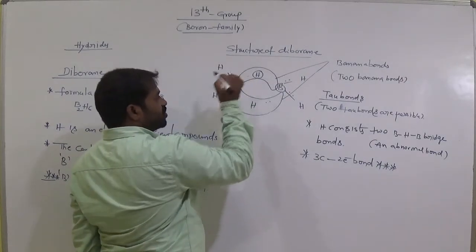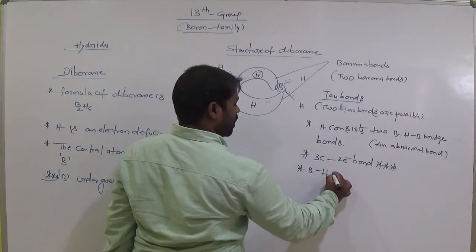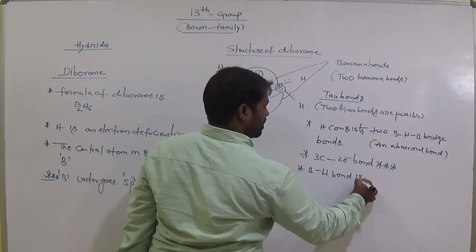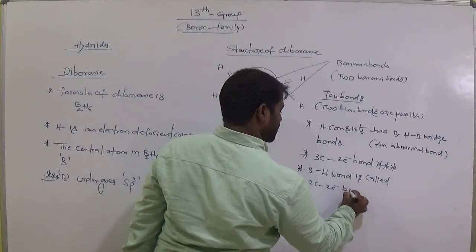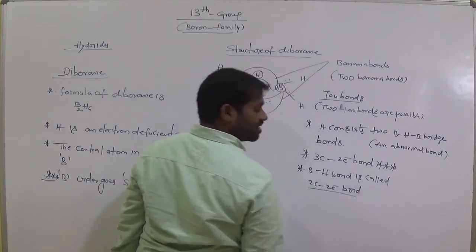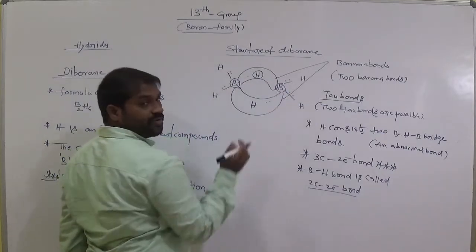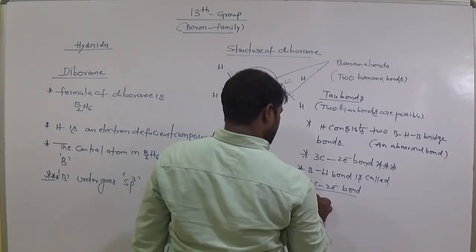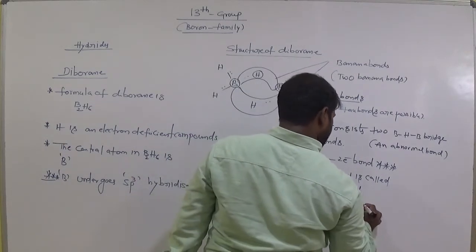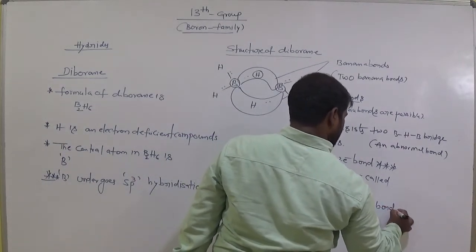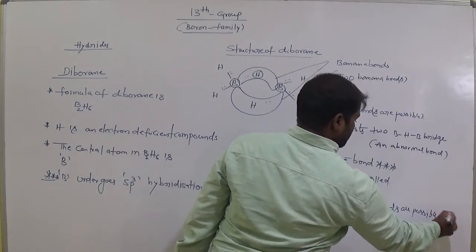Here the B-H bond is called a two-centered, two-electron bond. Clear? The number of two-centered, two-electron bonds is 1, 2, 3, 4. There are four two-centered two-electron bonds possible.